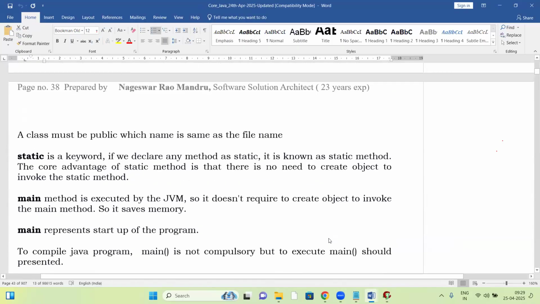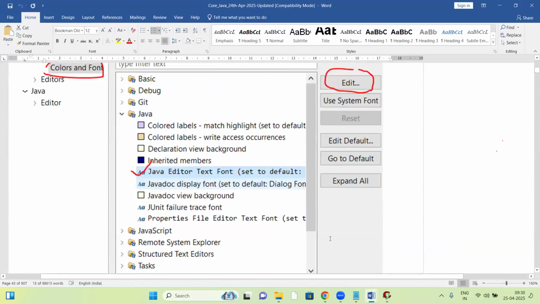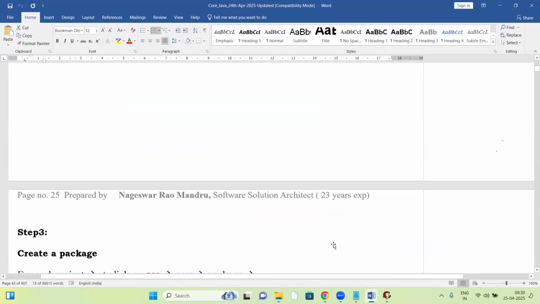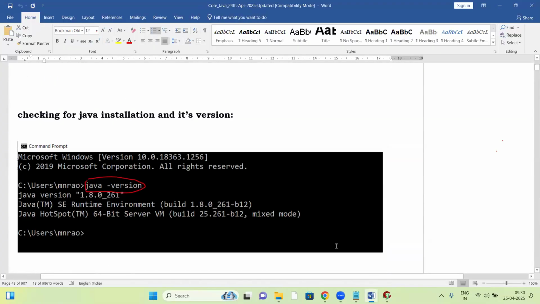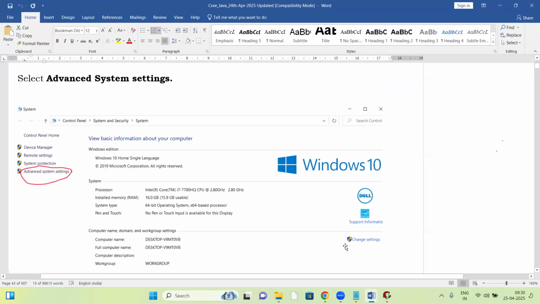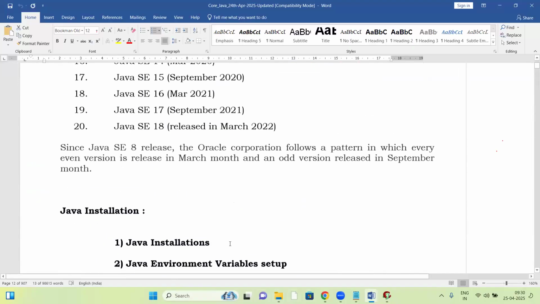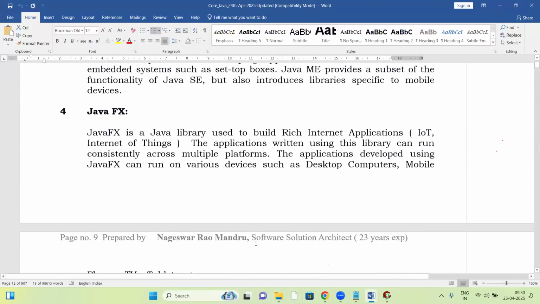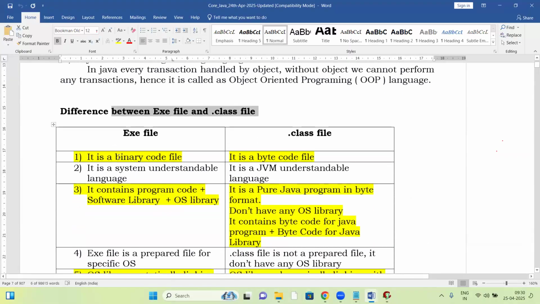Why is an exe file platform dependent? An exe file is platform dependent. A dot class file is independent of platform. That difference is very clear. The same topic, I have prepared in a document here. Let me show the document also. Same topic in the document: what a dot class file contains, and what bytecode contains. What exactly is bytecode? I'll tell you. Once Java programming starts, once the first program is finished, I'll show the bytecode. So this is the difference between an exe file and a dot class file.